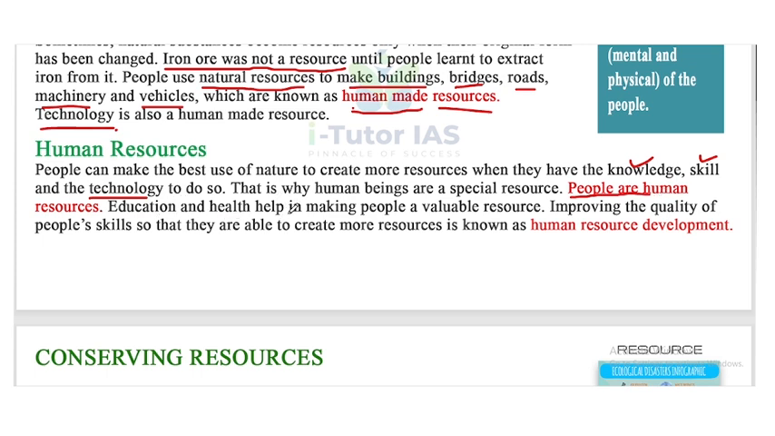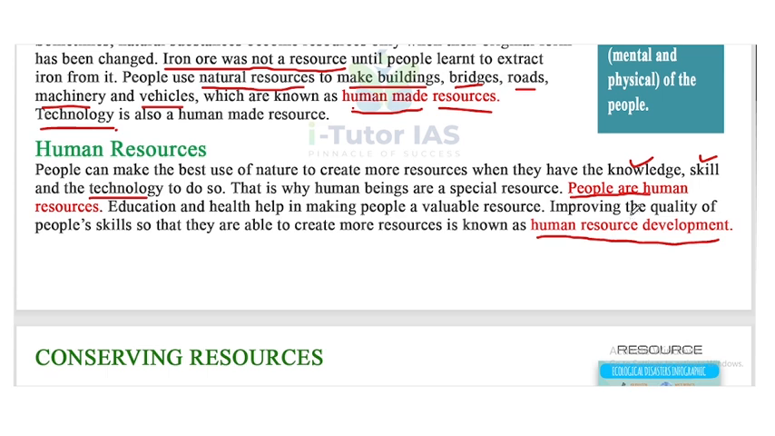Education and health help in making people a valuable resource. Improving the quality of people's skill so that they are able to create more resources is known as human resource development. So what is called human resource development? When we improve the quality of people's skill so that they are able to create more resources, this is called human resource development.